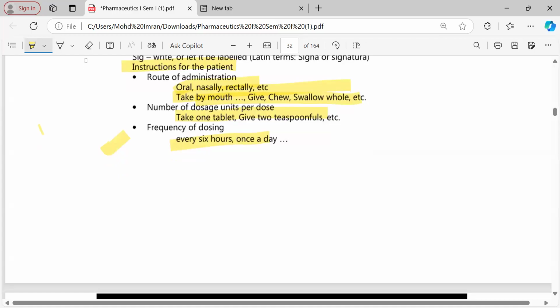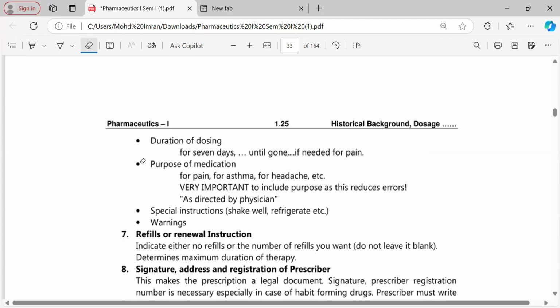Yes, sir. So even the duration of the dose, the purpose of the medication, and all the instructions and warnings given, even "check well before use", all these things come under signature.